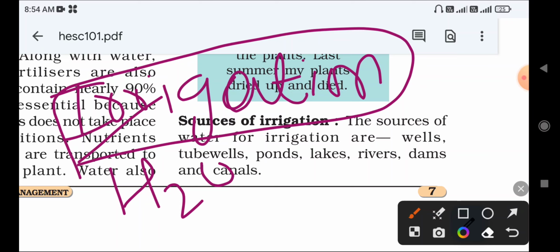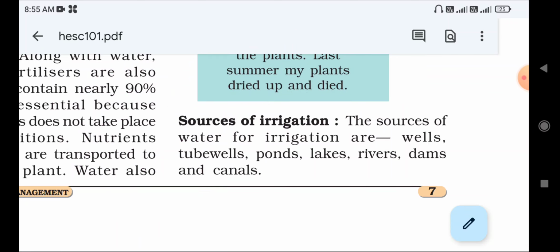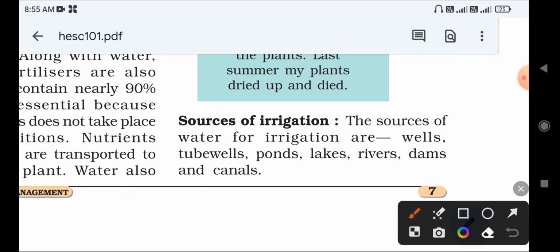Next we will discuss how we are getting water, so how we are doing irrigation. That is the source of irrigation. What is the meaning here? Source means how we are getting water, or what are the methods, or what are the equipments, or what are the sources of irrigation. You have to study here.